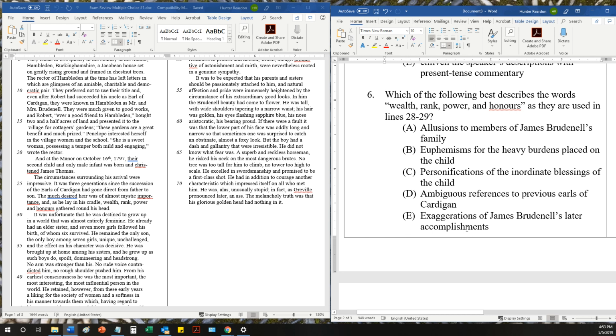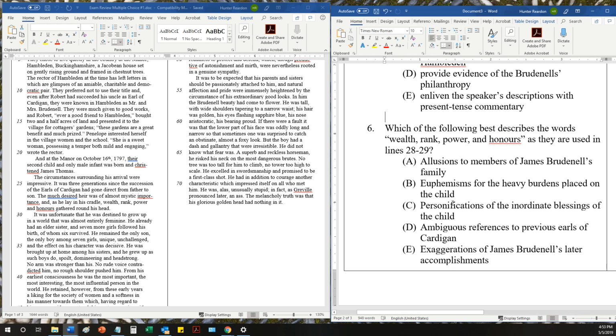But do we really get a lot of evidence that James Brudenell accomplished a lot of things? I mean, maybe he was good at a lot of things later in the passage, but I'm not sure that quite qualifies as accomplishments. Also, wealth, rank, power, and honors are things that were given to him by his social status and not necessarily things that he earned by accomplishing things. So I think C, therefore, is going to be the best answer here. The personifications of the inordinate blessings of the child.